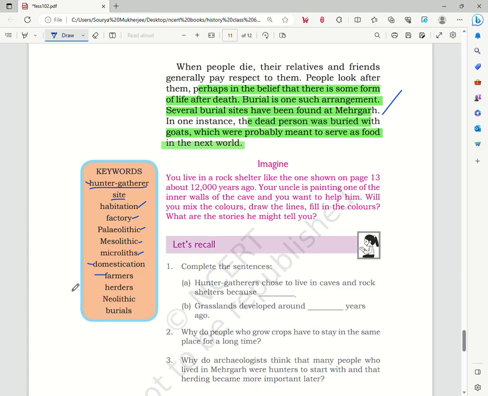Farmers are the people who started farming and staying at a place, growing their crops. Herders are the people who slowly tamed and domesticated herds of wild animals. Neolithic is the New Stone Age, where new kinds of stone tools with sharper edges and different shapes were found. And the burials are the different burial practices that we see. These indicate the belief of people in a life after death.